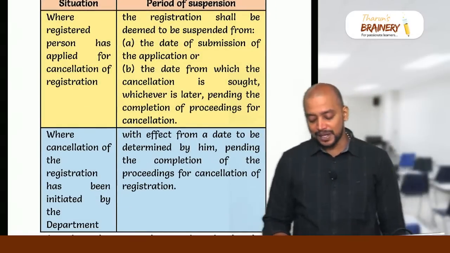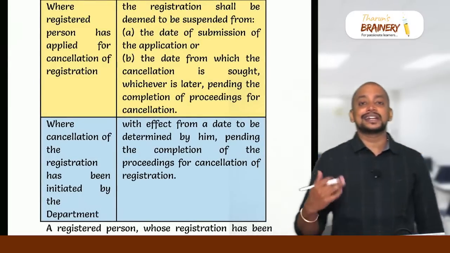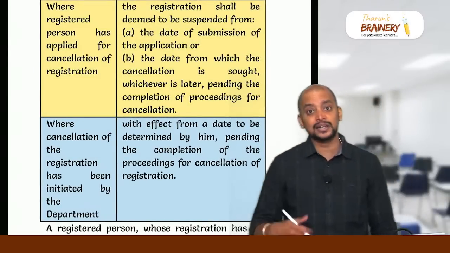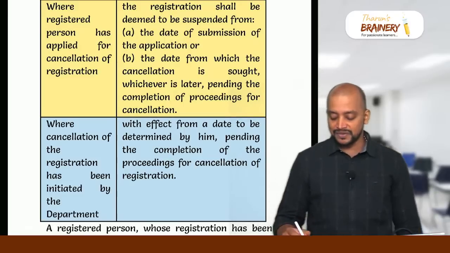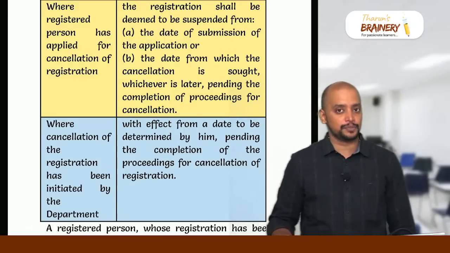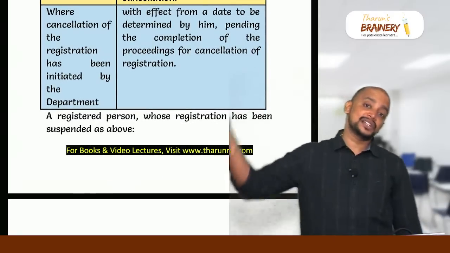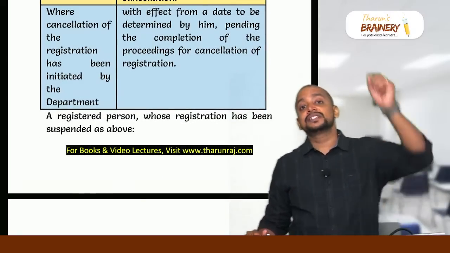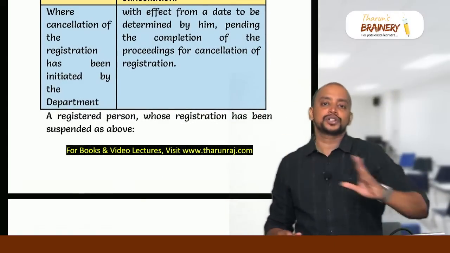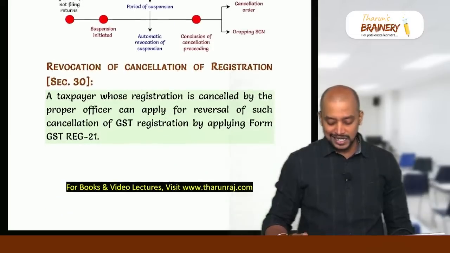So whenever the application is made by the registered person, the date selected by the registered person, or the date mentioned in the application, whichever is later, till the date of conclusion of proceedings. And suppose if cancellation is initiated by the officer, he will select one date. From that date till conclusion of cancellation proceedings, the registration will be suspended.